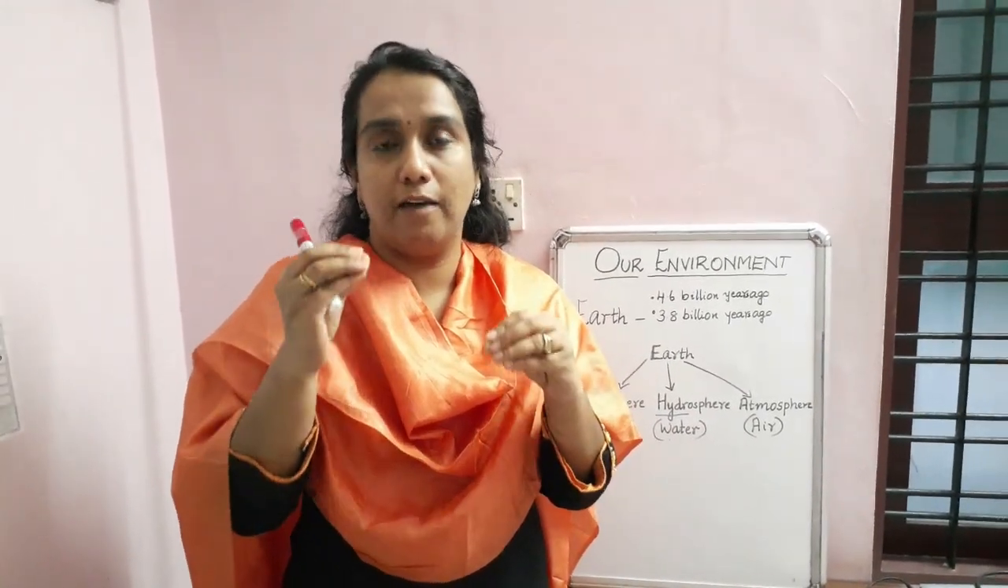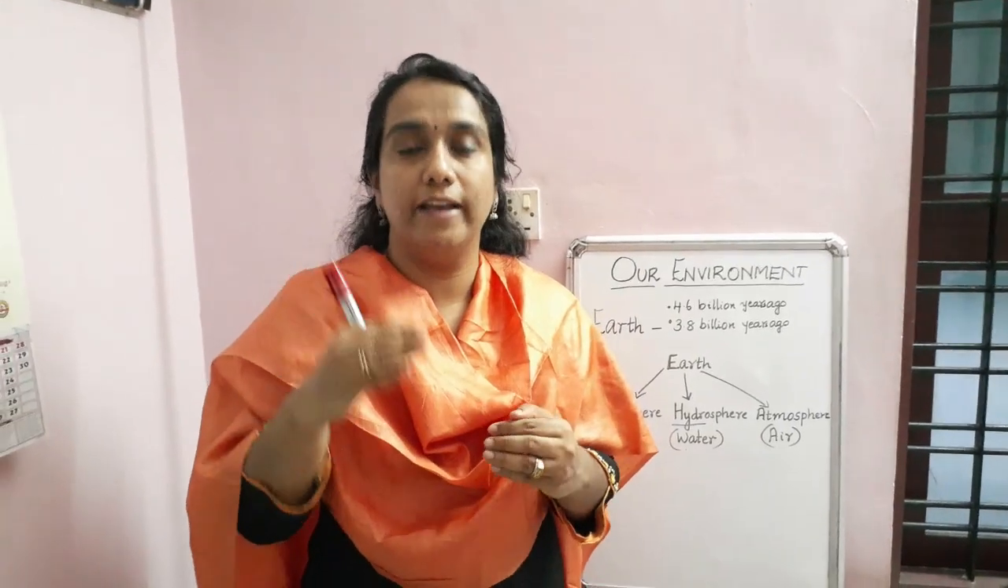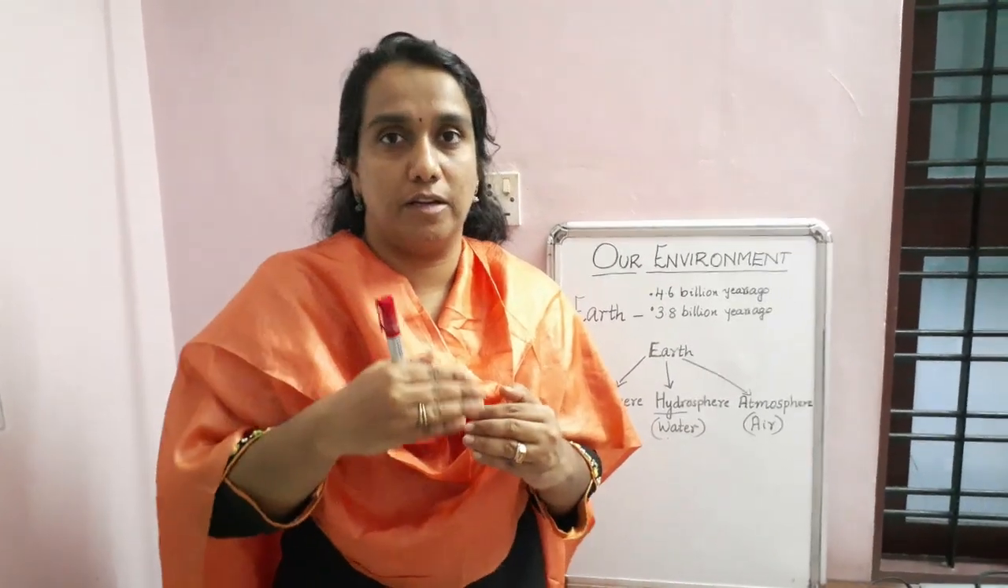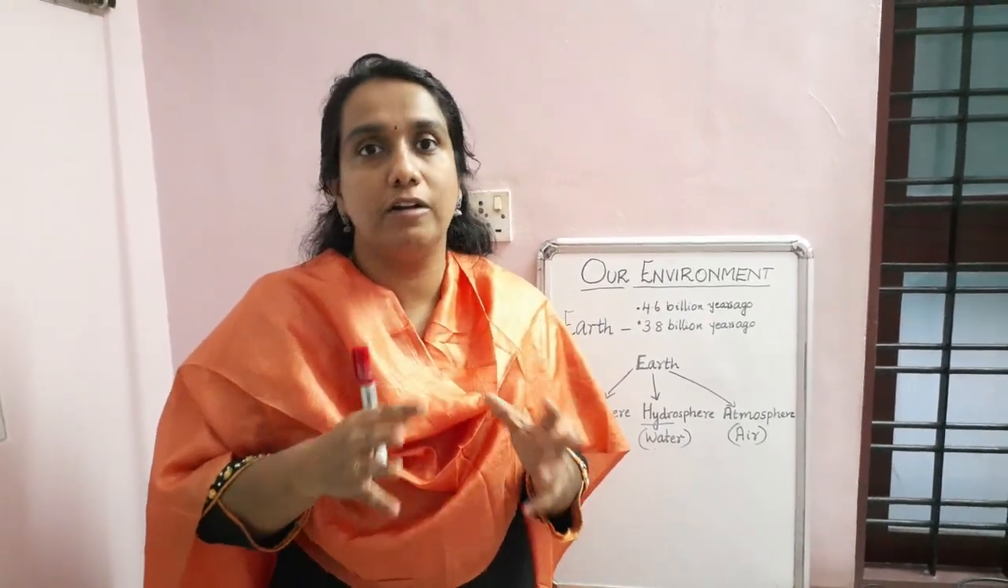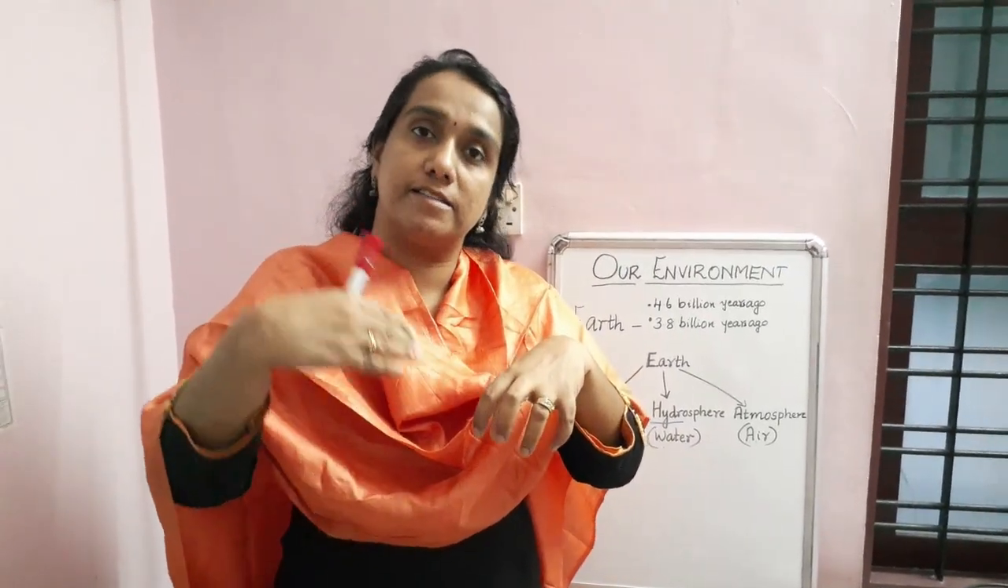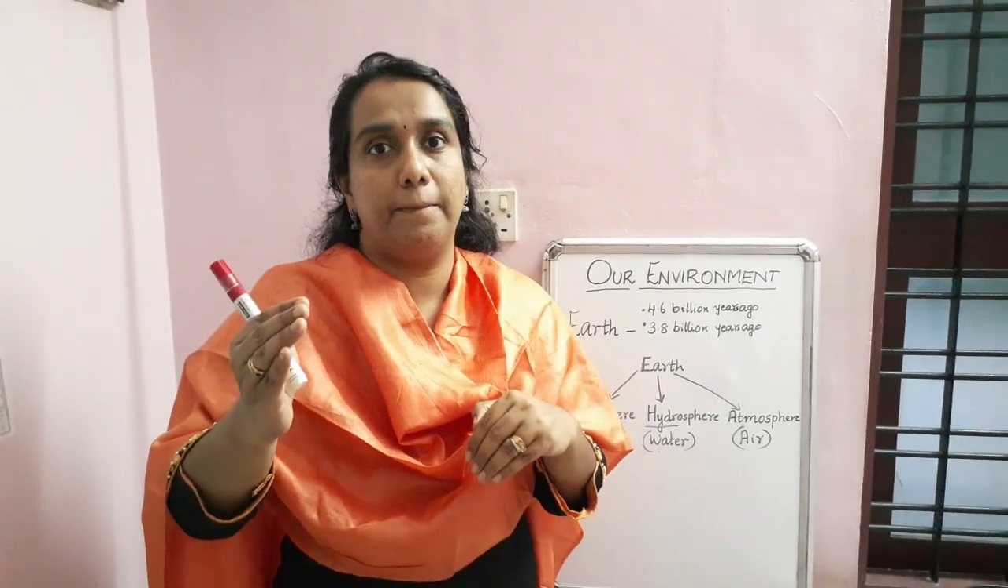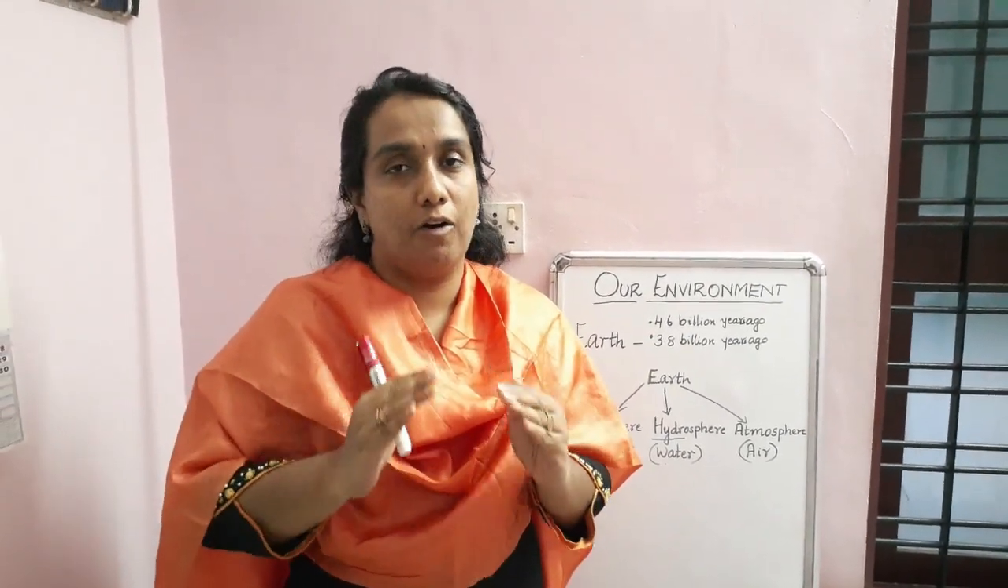Have you ever thought about why Earth is in third position? Because if Earth is in the first position, the Earth will be too hot. We cannot live because it will be near the sun. Suppose Earth is last, like Neptune, then what will happen? The Earth will be too cold. We cannot live on Earth.